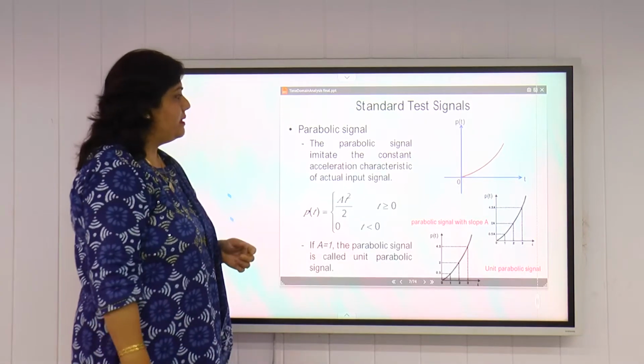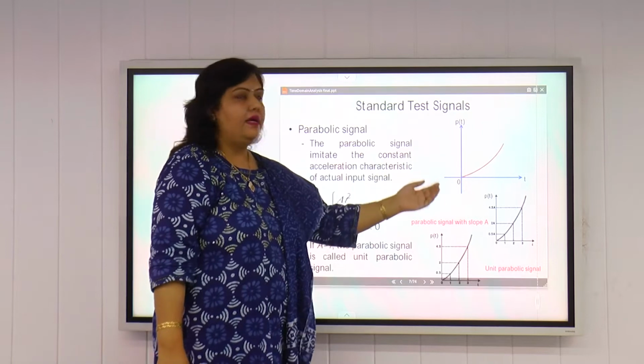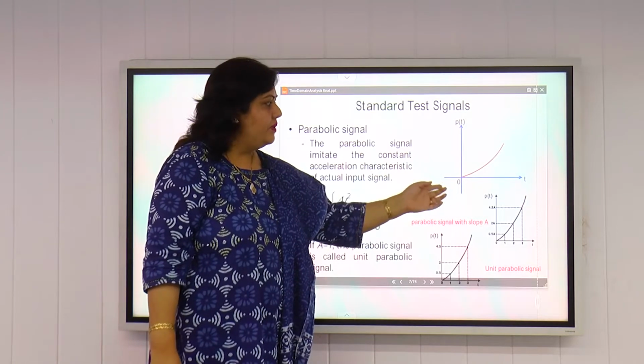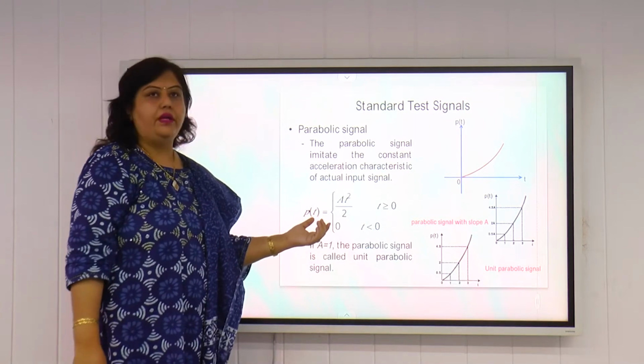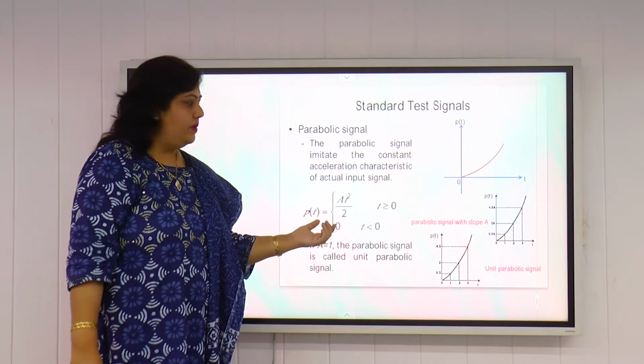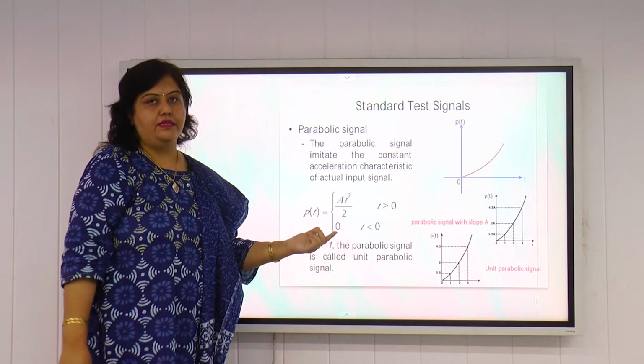Next is the parabolic signal. It is represented by p(t). p(t) versus t is drawn here. So it is the parabolic signal. Parabolic signal is represented by At square by 2 for t greater than or equal to 0, and it is equal to 0 for t less than 0.